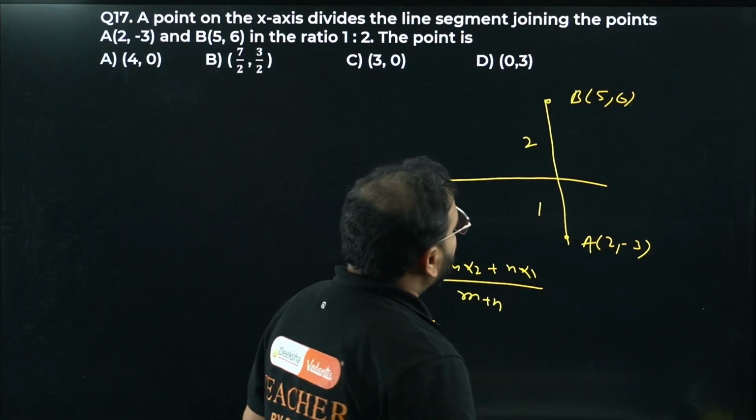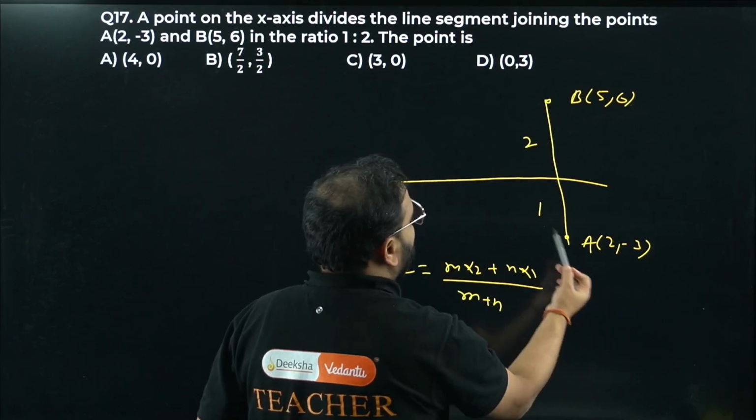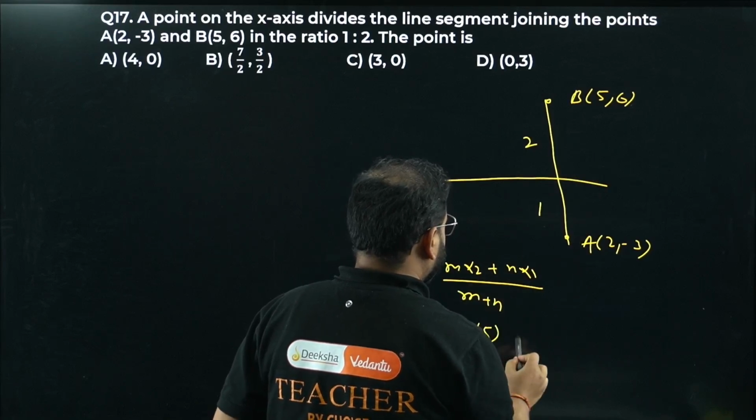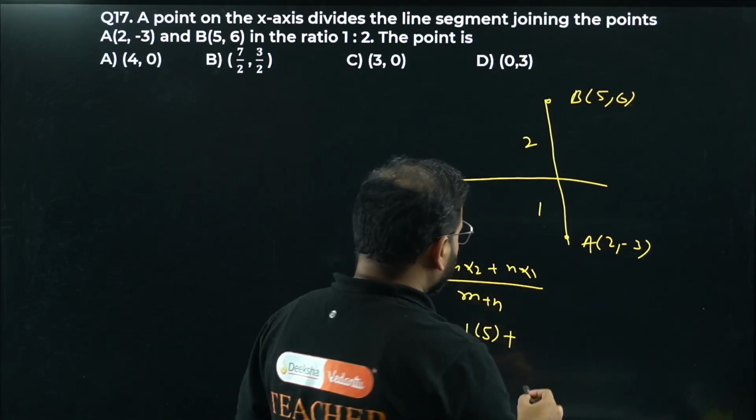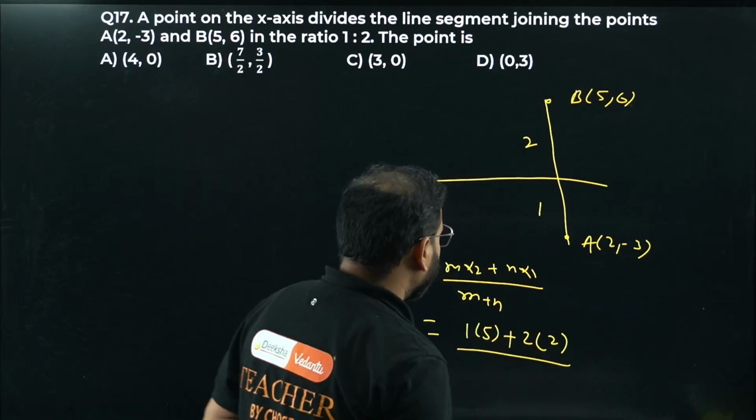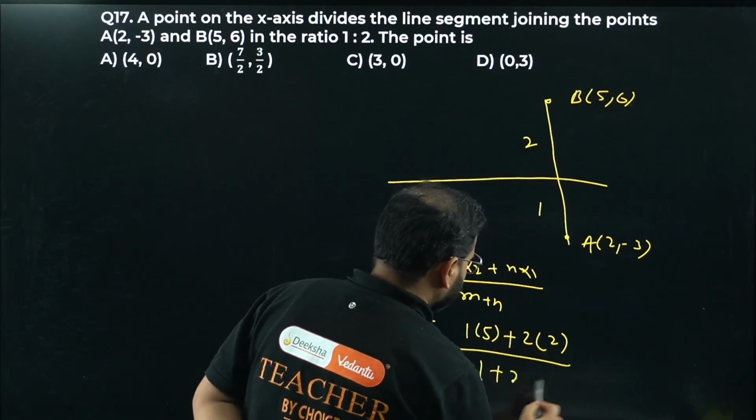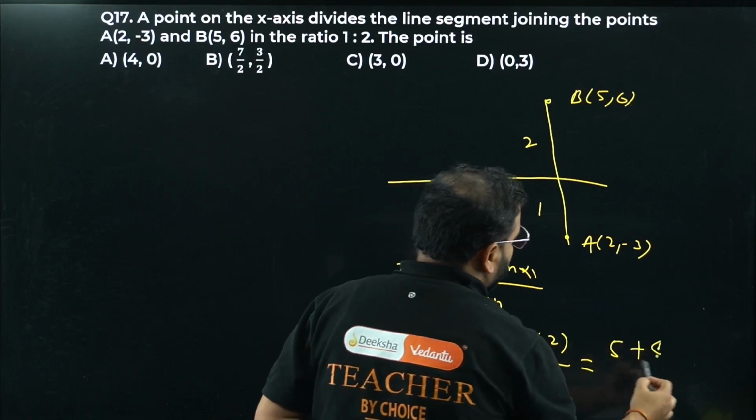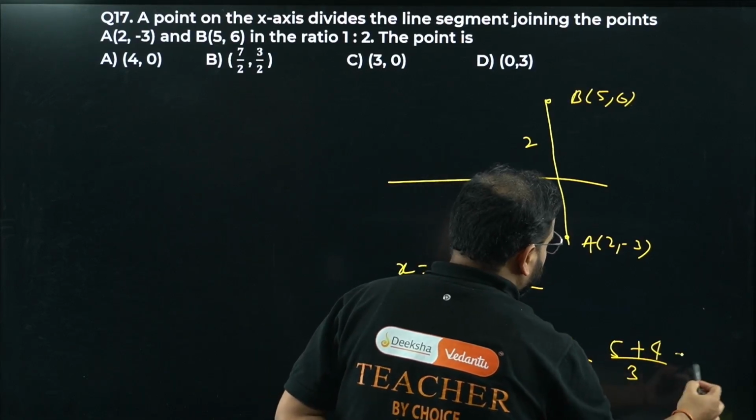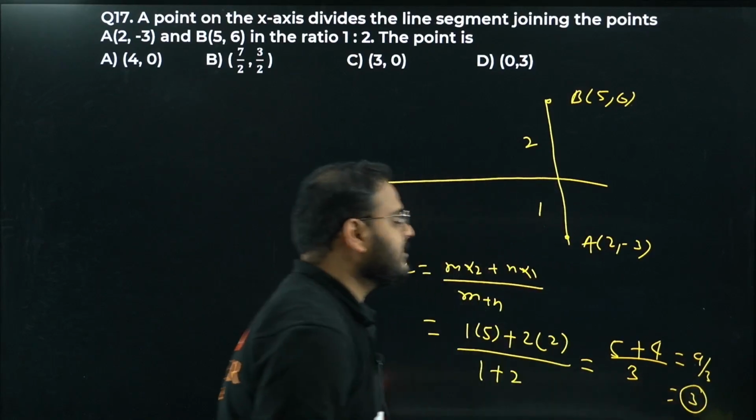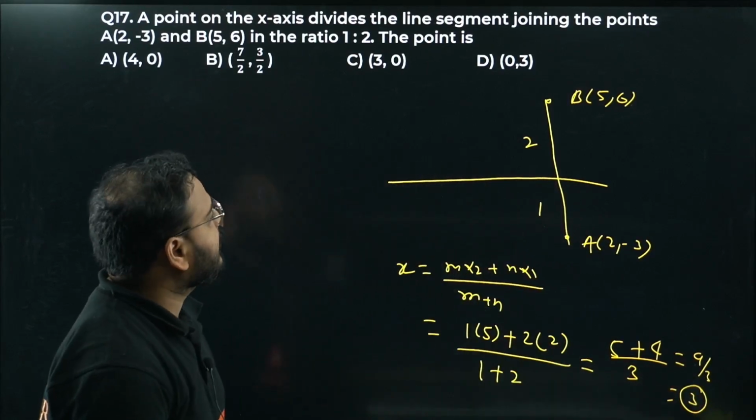Check this out. M times of m is 1 times of 5 plus n is 2 times of 2 plus m plus n, so 1 plus 2, 5 plus into 1 is 5 and 2 into 2 is 4 by 3, we get 9 by 3, we get simply 3. We get simply the value as 3, bacha, okay?